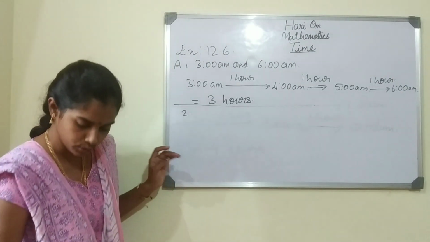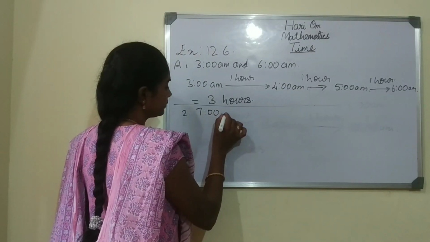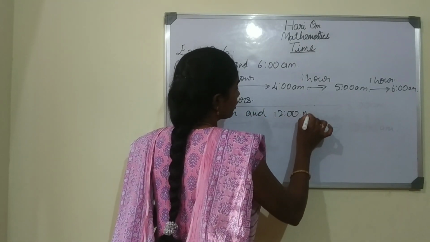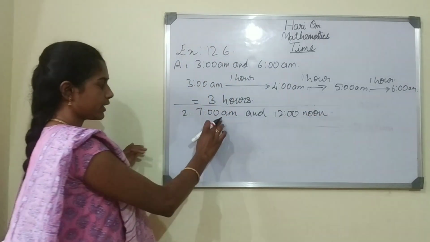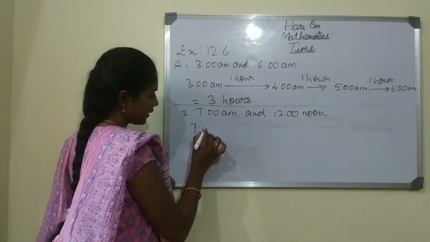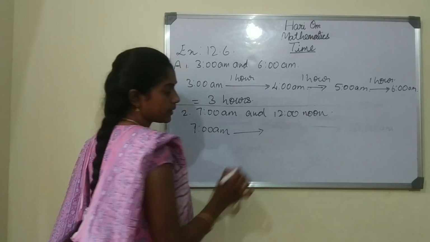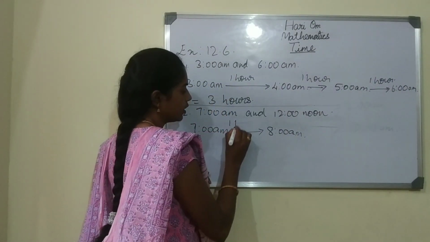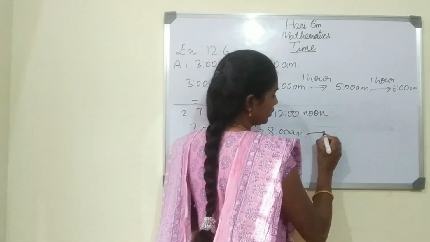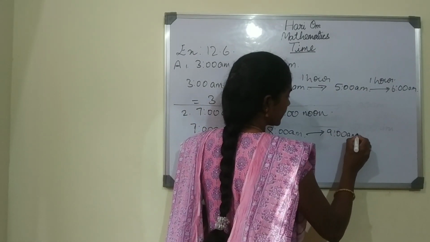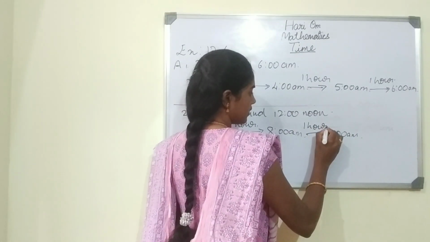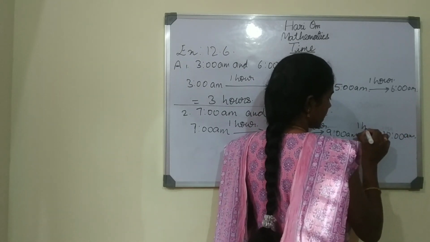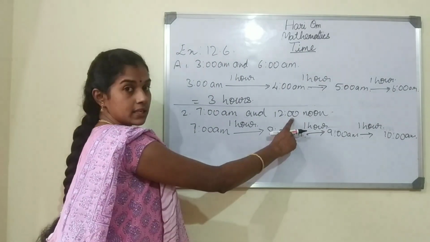7 a.m. and 12 noon. Okay. So we are going to begin from 7 a.m. 7 a.m. to 8 a.m. it is 1 hour. From 8 to 9 a.m. it is 1 hour. And it is 9 to 10 a.m. 1 hour. And we need the duration till 12 noon.